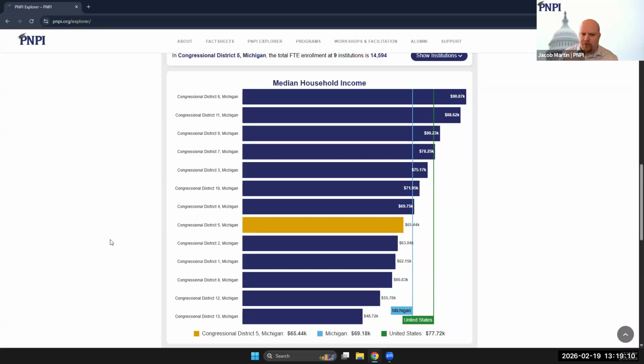One helpful feature of the comparison tool is that it focuses on comparing apples to apples. So if you've chosen a congressional district as your geographic area, then the comparison tool is going to compare it to other districts in your same state. So the district that you've chosen is going to appear as this gold bar. But you'll also notice we have a green line here, which depicts the national average. We have this blue line, which depicts the state average for the state that we've selected a district from. And then, of course, all of these dark blue lines represent the other congressional districts in the state that we've selected. Now, if we were to choose a state rather than a specific district, the comparison tool would compare that state against all other states in the District of Columbia and graph those along with the national average.